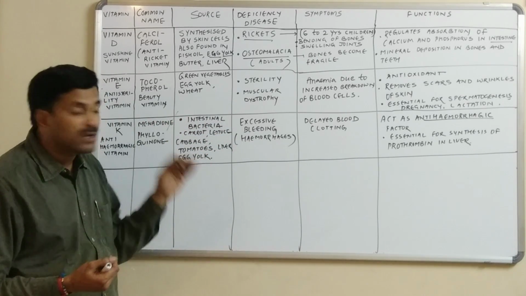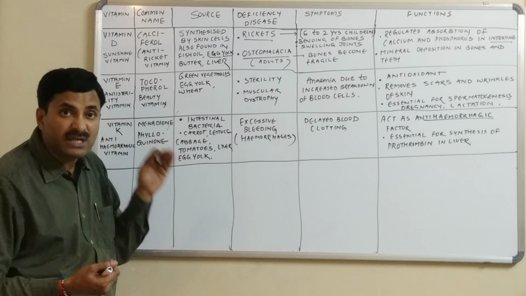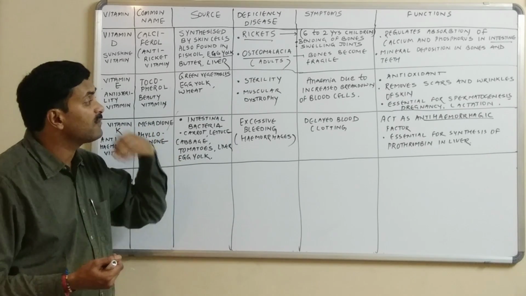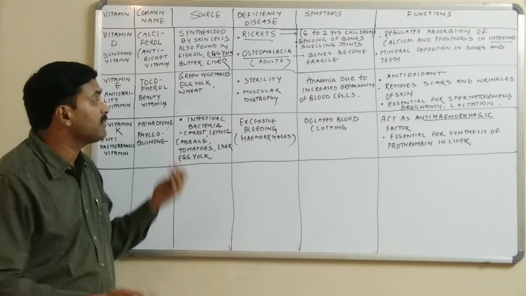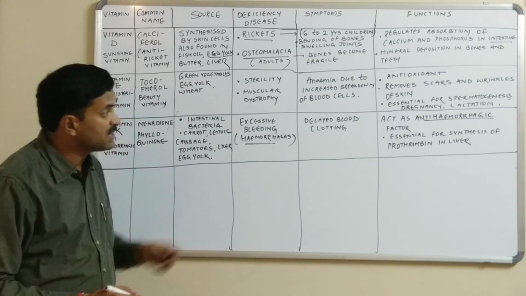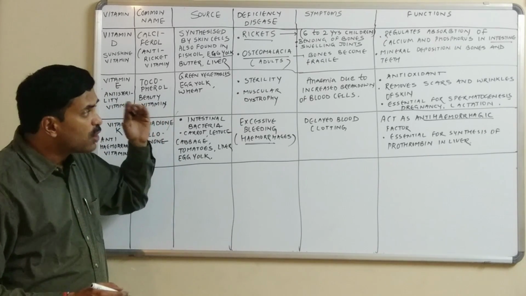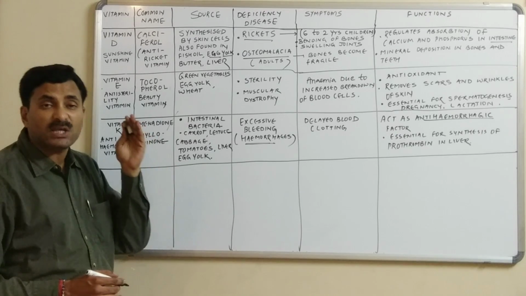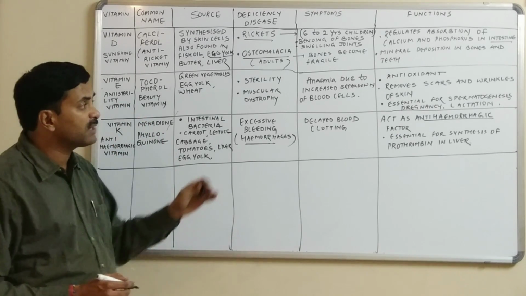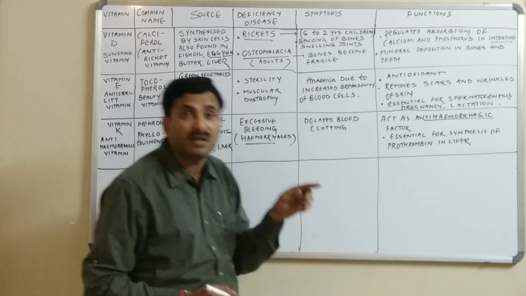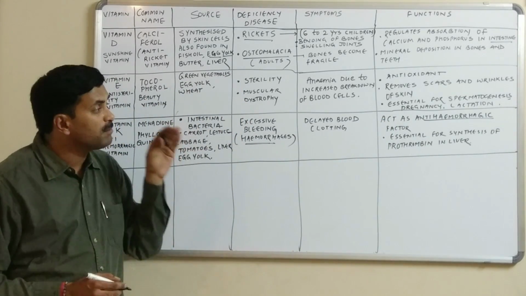So after an injury, what will happen? Excessive bleeding will occur, blood clotting will not occur, or if it does occur, there will be delayed blood clotting, and the person suffers from hemorrhages. And because the role of vitamin K is associated with blood clotting, we can say that it acts as an anti-hemorrhagic factor because it stops the bleeding.